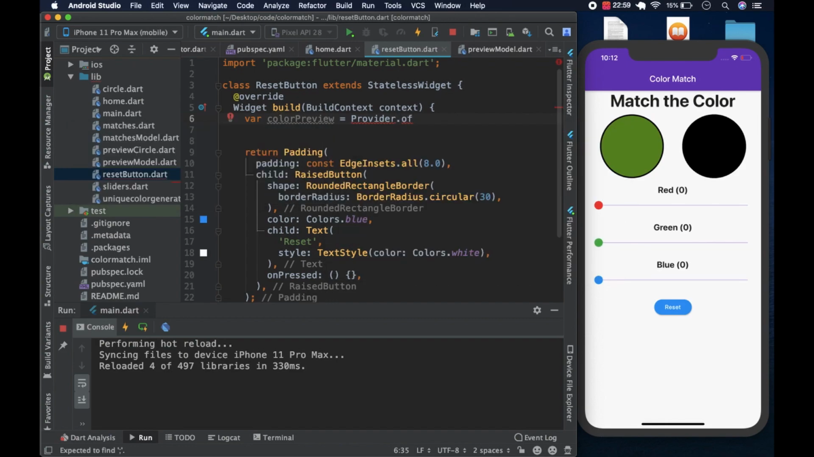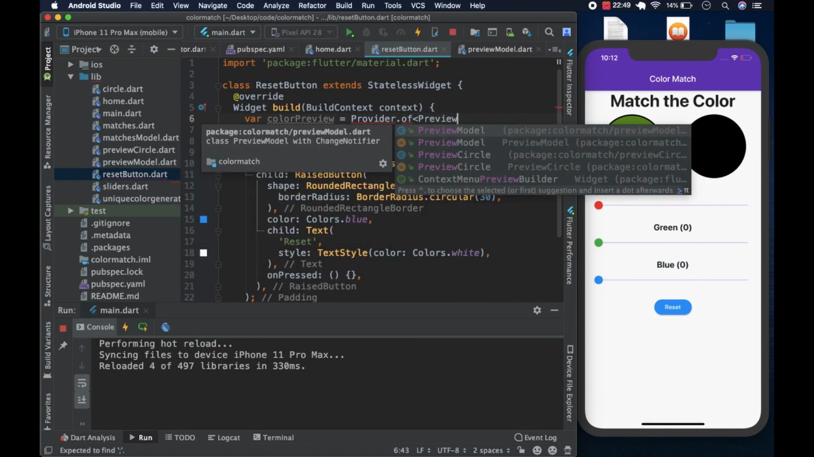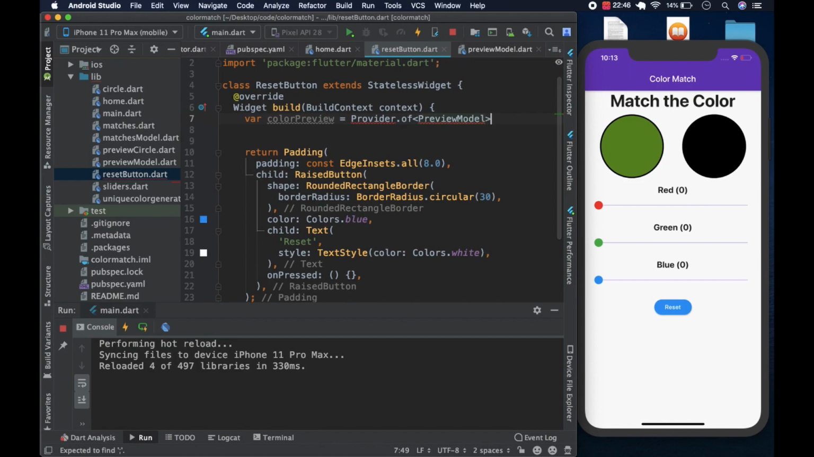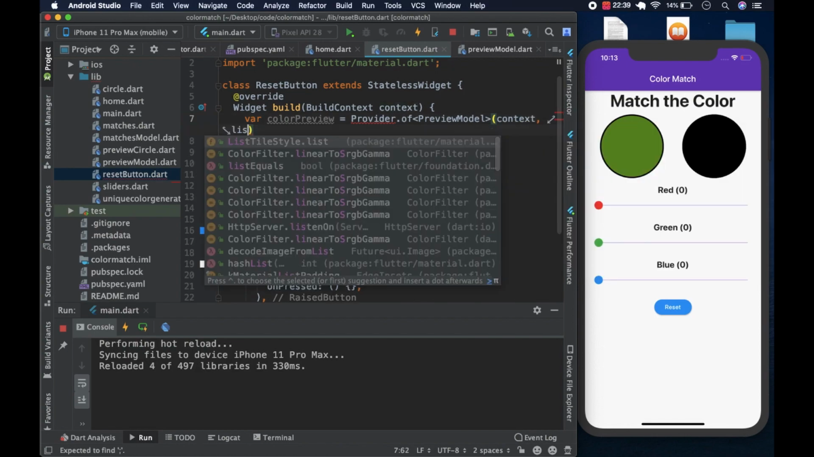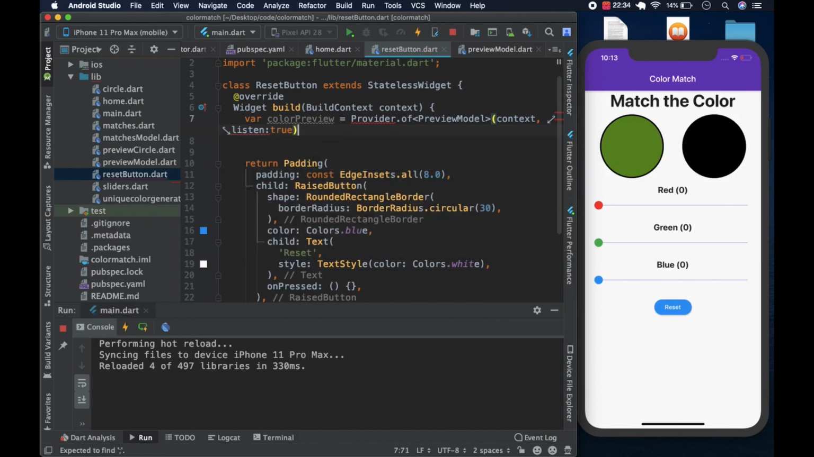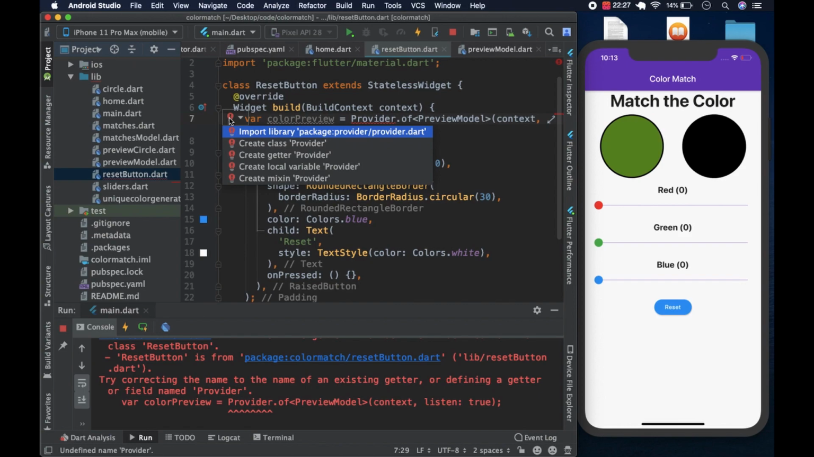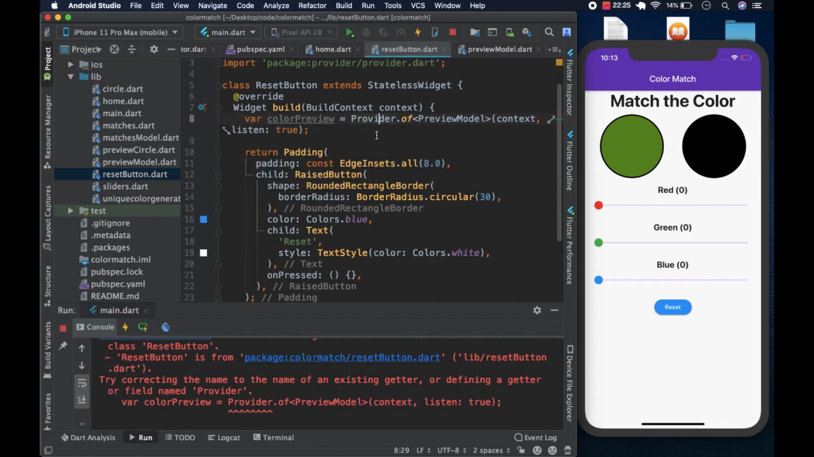We don't want the button to be rebuilt every time, so we're going to use provider.of as opposed to consumer. I've spoken about it in a previous video. So preview, we pass in our preview model, and then pass in the context so that you can know where it is. That is the context, and we put listen to true, like so. Oh yeah, we're supposed to bring in the provider, so we could bring in the provider like this.